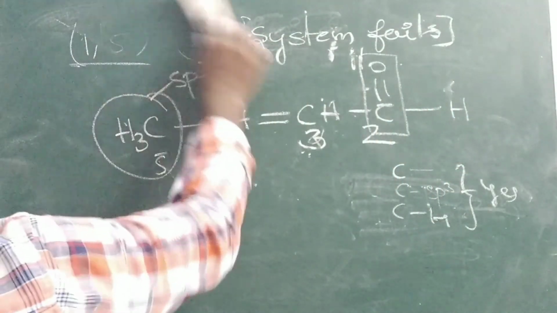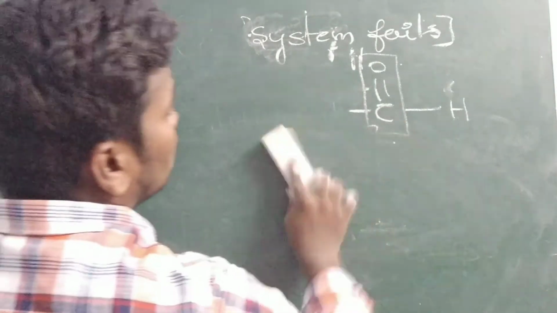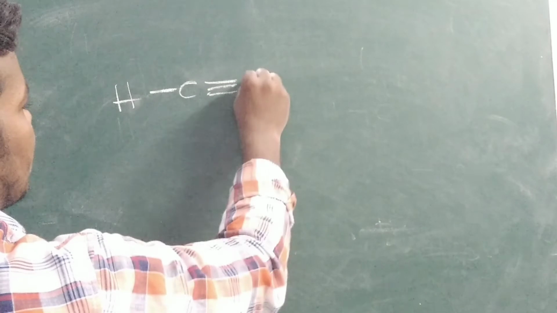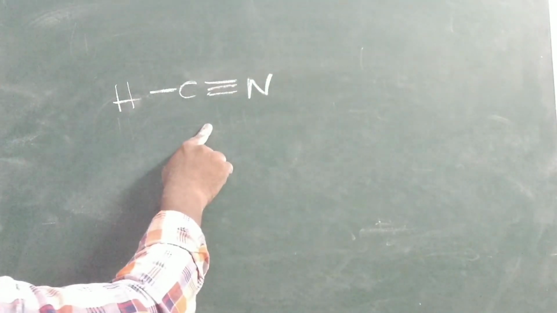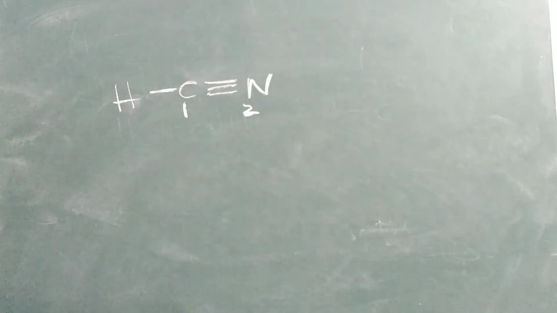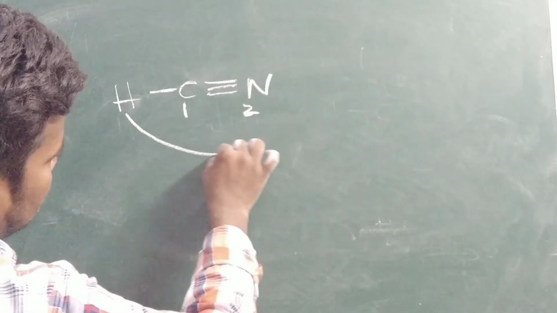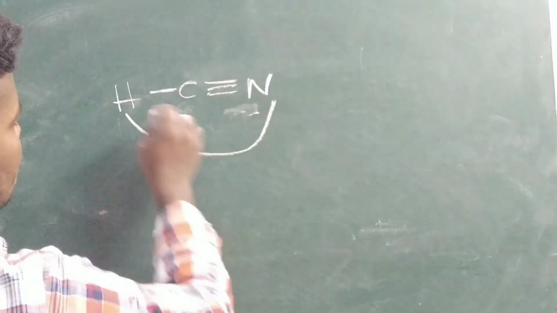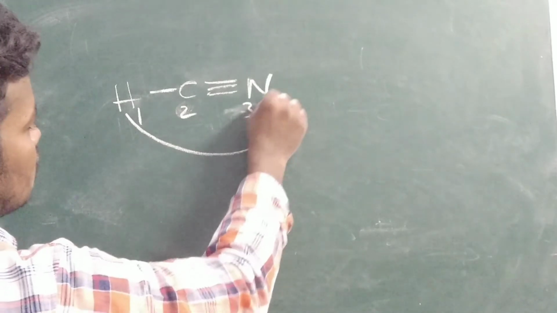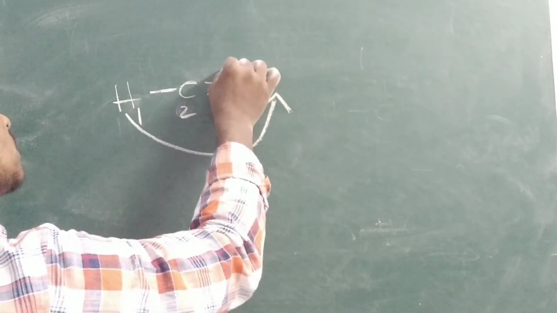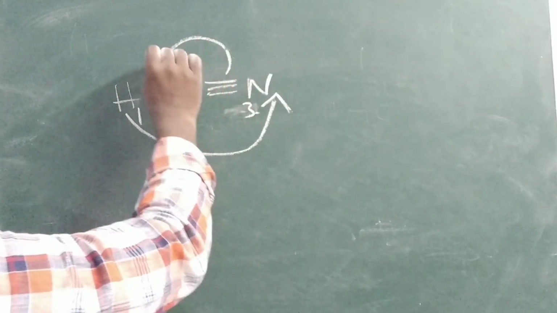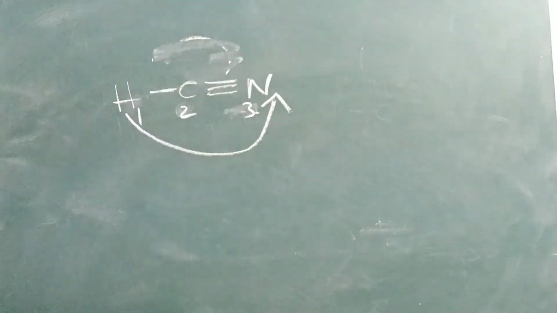In some cases, a 1,2 system can also be called tautomerism. For example, HC triple bond N, the 1,2 system. Here you can see the transfer of the hydrogen from position one to position three, and the double bond shifts.